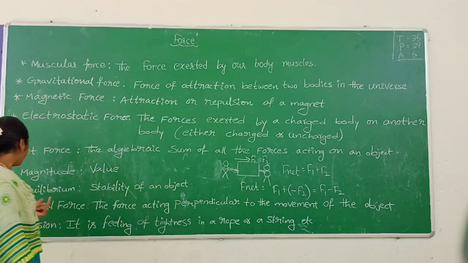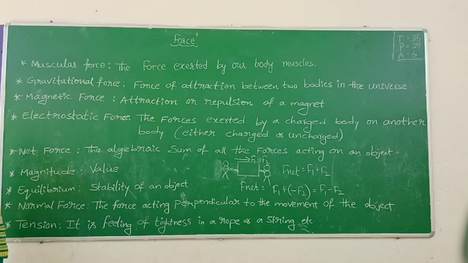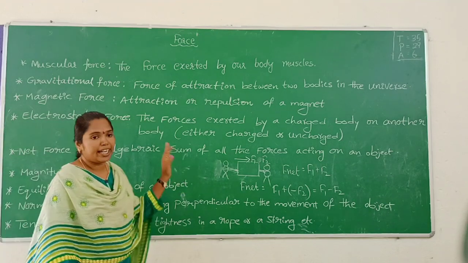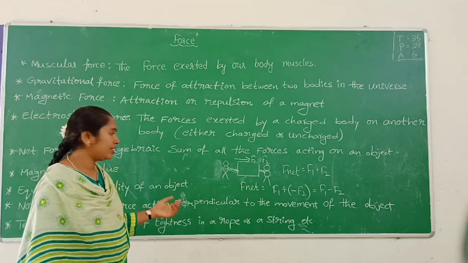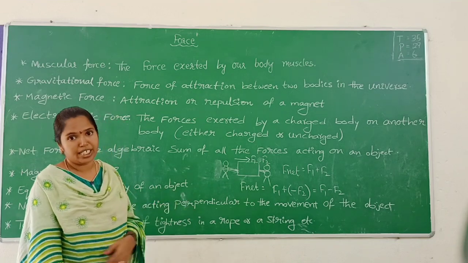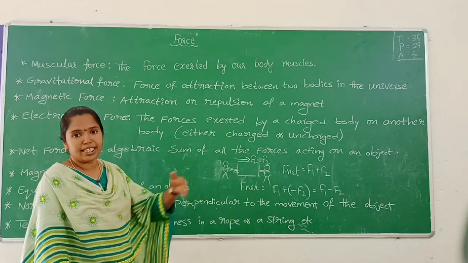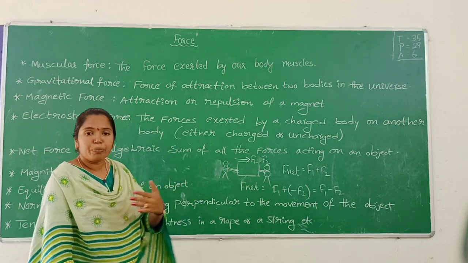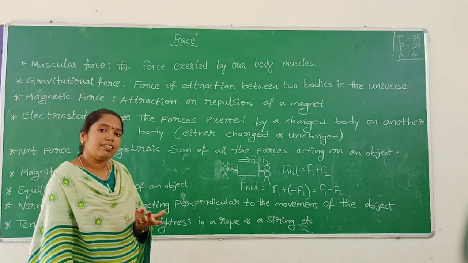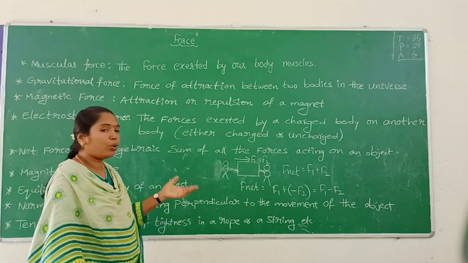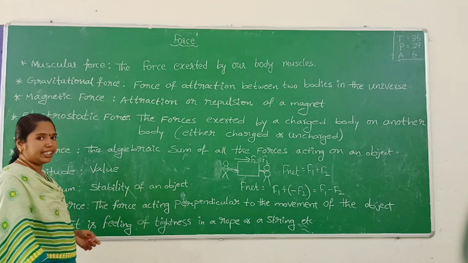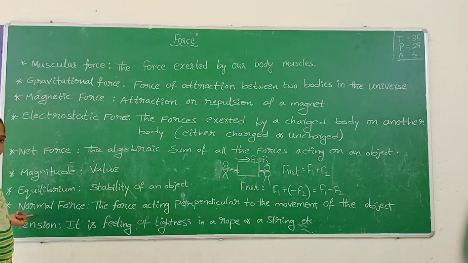So next one, equilibrium. Equilibrium is the stability of an object. Here, we apply the force in this forward direction, and we get friction acting in the opposite direction. Then the object gets stability.